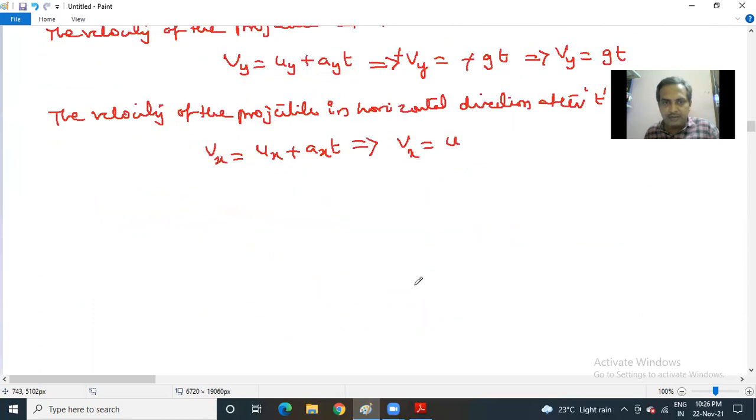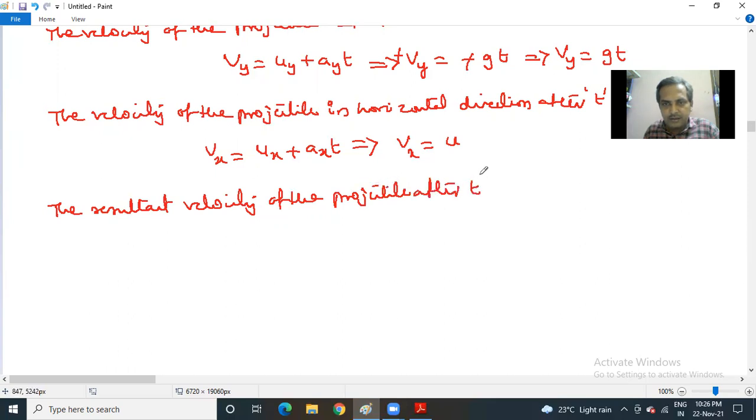Now the resultant velocity of the projectile after t seconds.